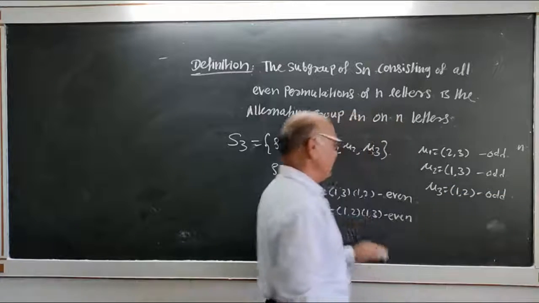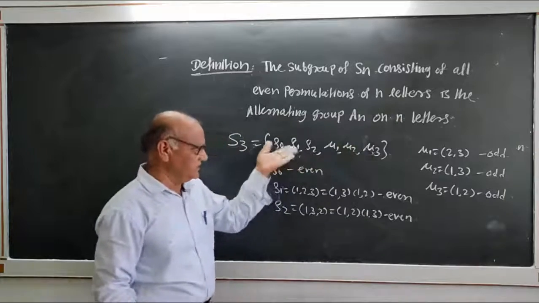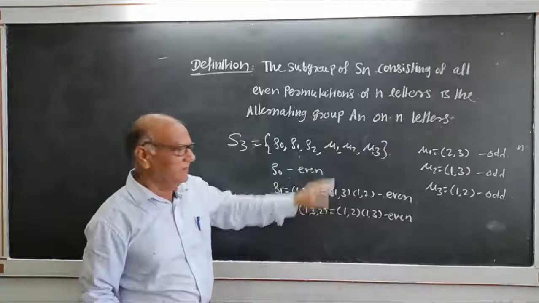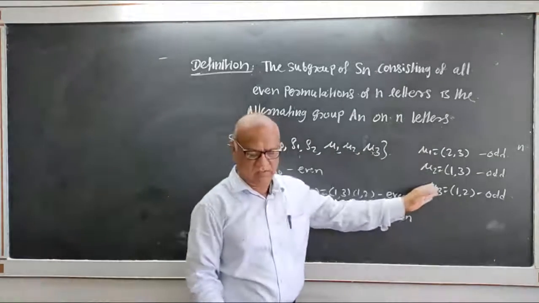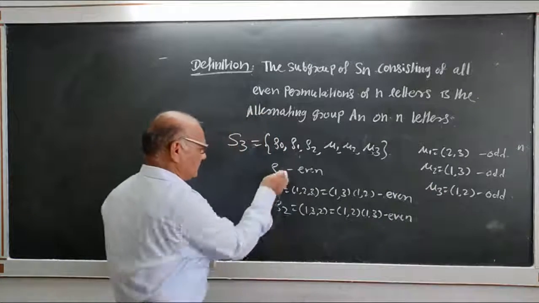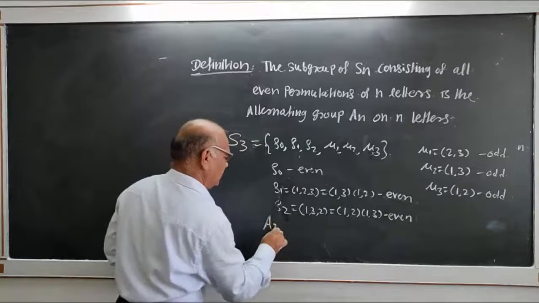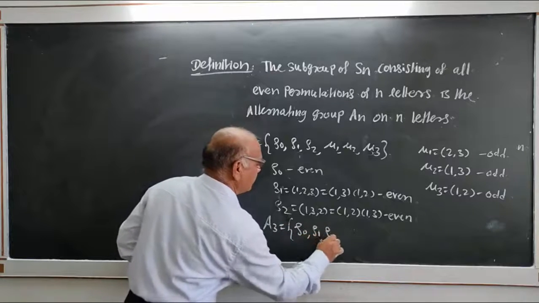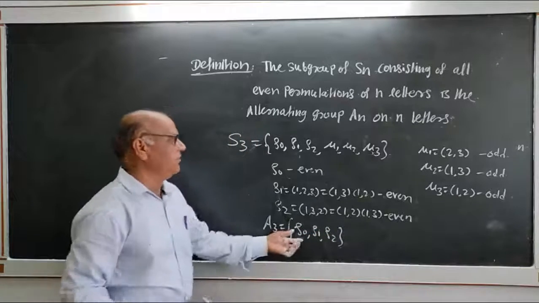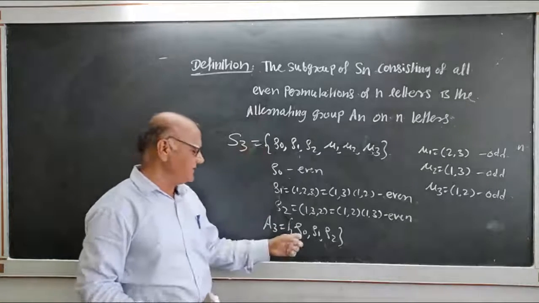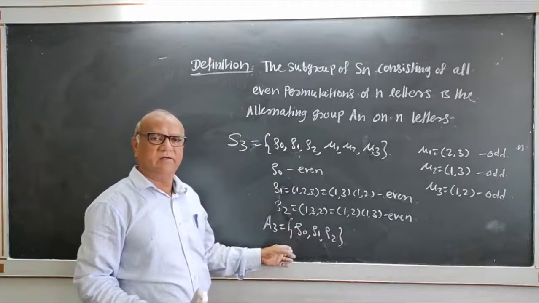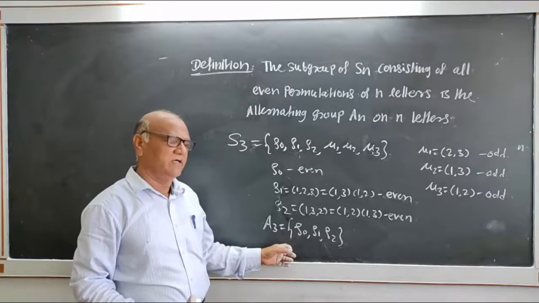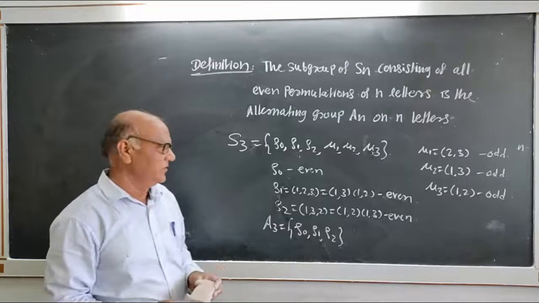That means of the 6 permutations, 3 are even and 3 are odd. And this group A3 is a subgroup of S3. This is the alternating group.